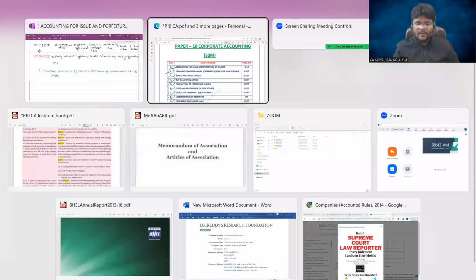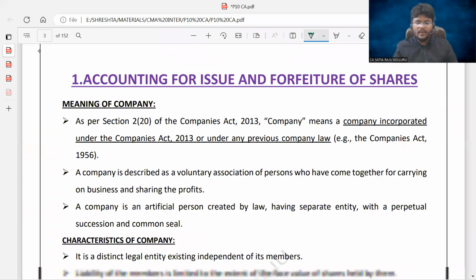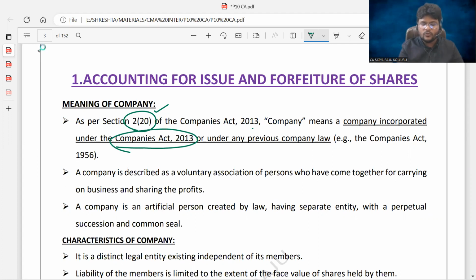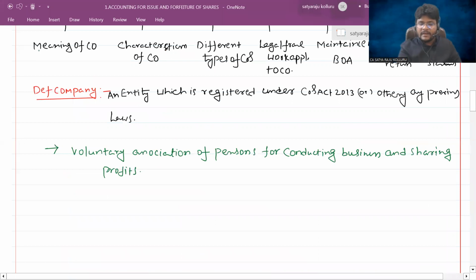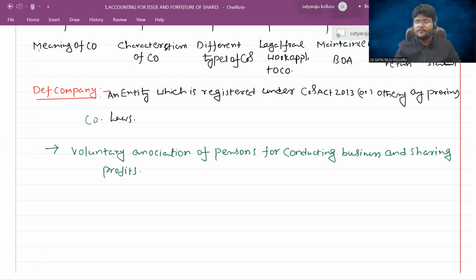Now, come back to our main material, guys. If you check the meaning of the company, first here I gave the definition of a company as per section 2(20) of the Companies Act 2013. Company means a company which is incorporated under Companies Act 2013 or under any previous company law. The same thing I wrote here: an entity which is registered under Companies Act 2013 or any previous company laws. Laws means company laws. Do you understand?